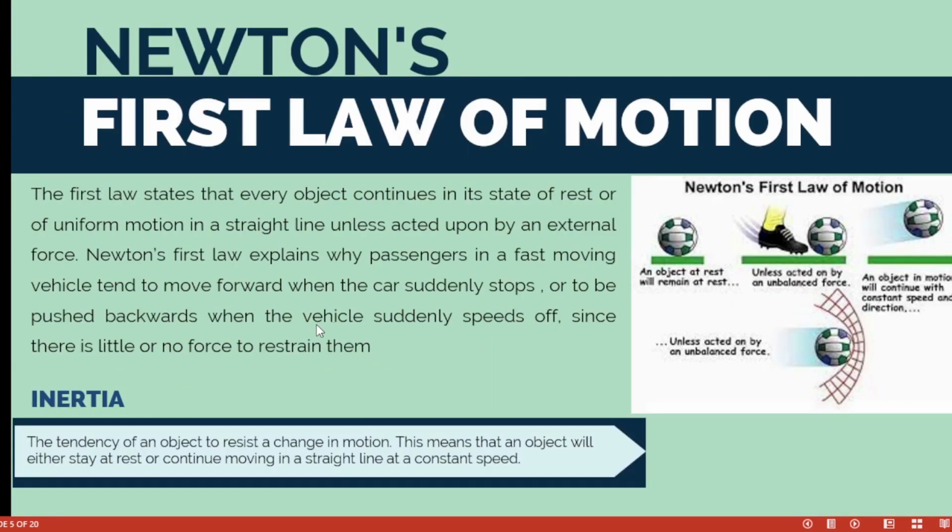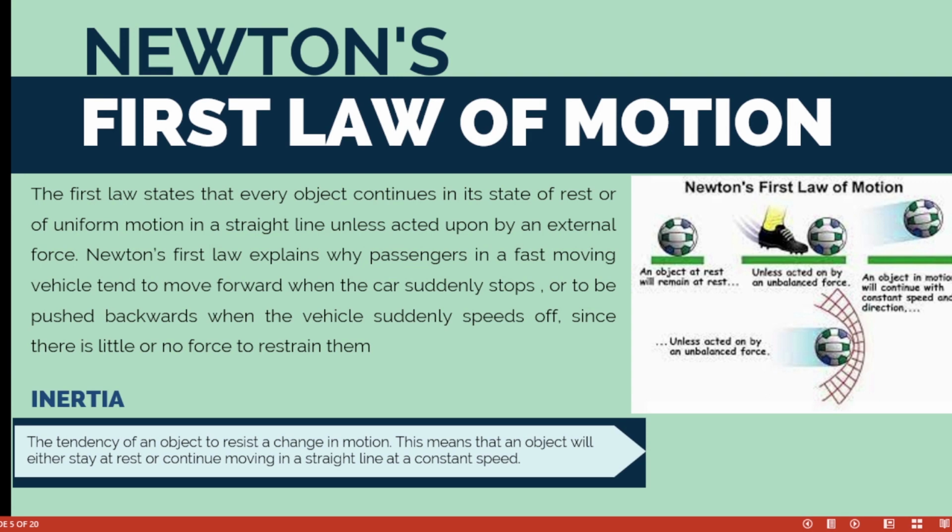So now we're going to Newton's laws of motion. Newton has three laws, and they are very applicable in our everyday life. The first law states that every object continues in a state of rest or of uniform motion in a straight line unless acted upon by an external force. That is actually so true. So that is Newton's first law.